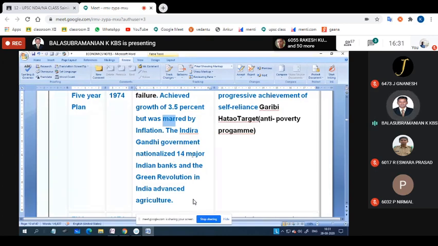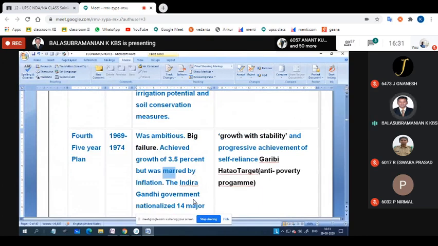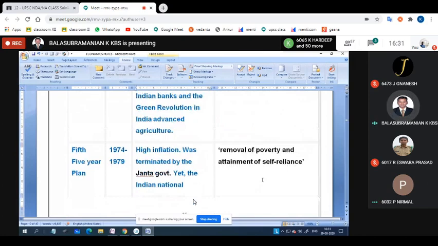At the same time, they have nationalized 14 major Indian banks also, and the growth objective means growth with stability and progressive achievement, self-reliance, and the Garibi Hataao target. In 9th class, we studied democratic politics; Garibi Hataao means an anti-poverty program, the program against poverty. That is their agenda. Am I clear? Shall I go for the fifth one?